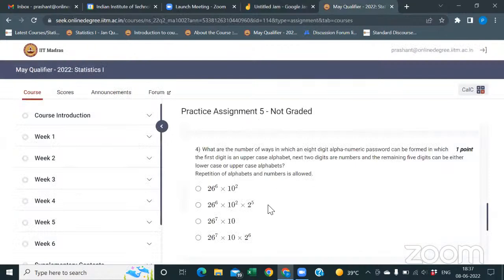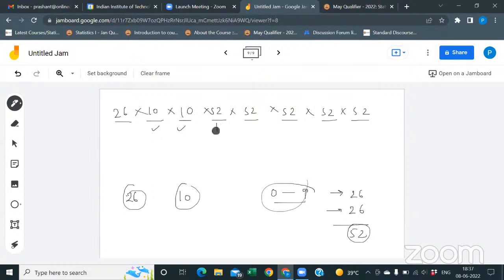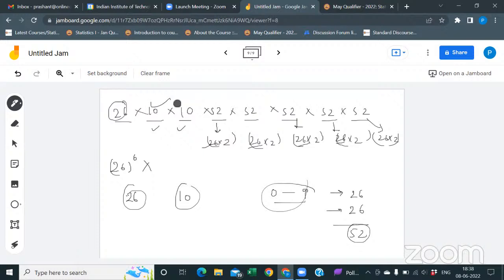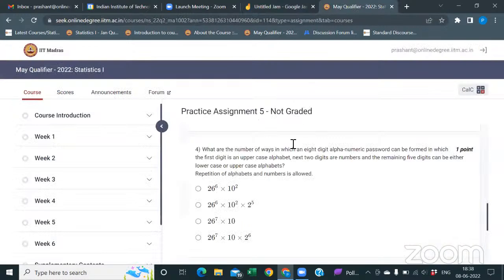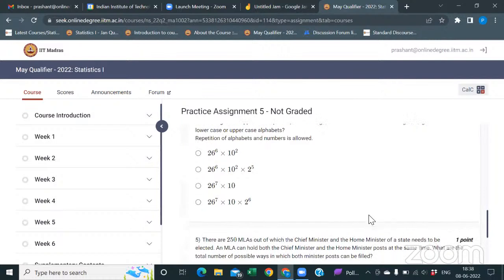In the answer options there is no 52, so you can split 52 as 26 into 2, for each of the 5 places. Then you have 26 one time, two times, three times, four, five, six, so it becomes 26 raised to 6, and 10 two times, and 2 five times. So I think the second option is the correct one. And question number 5.